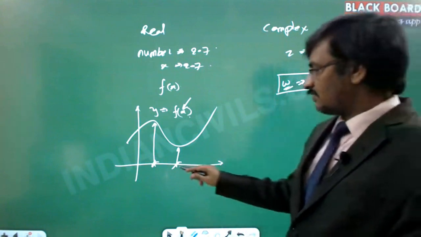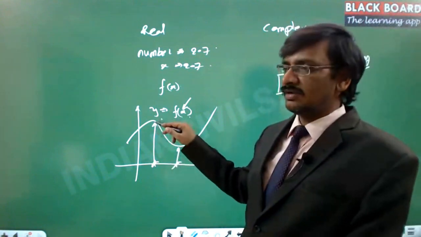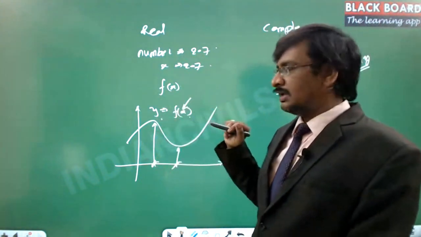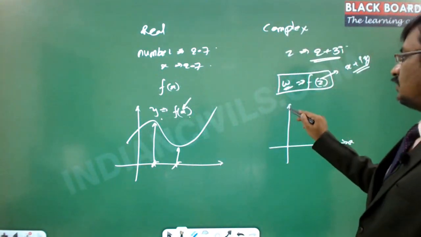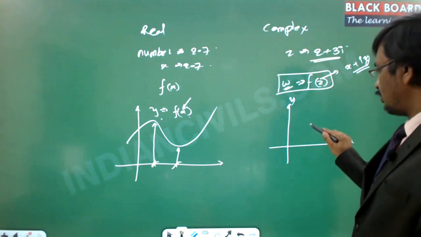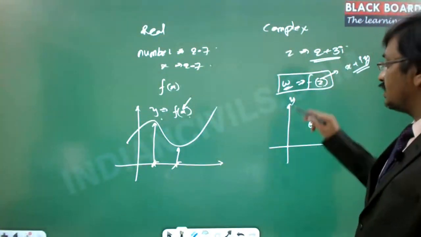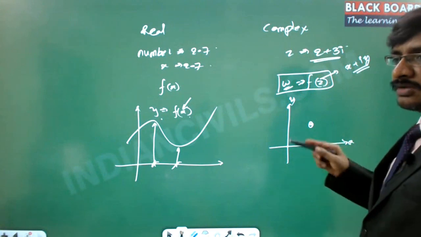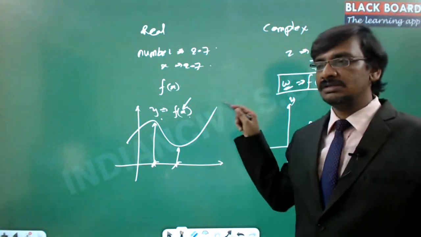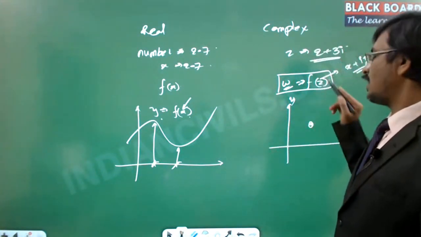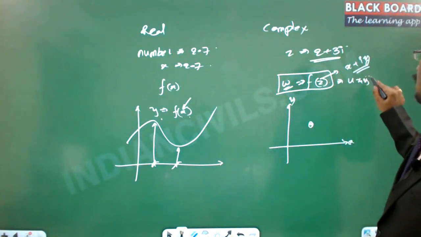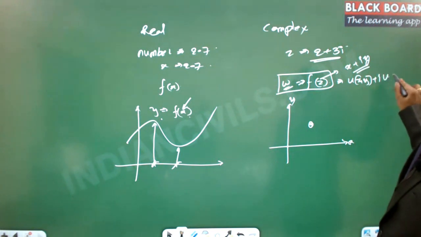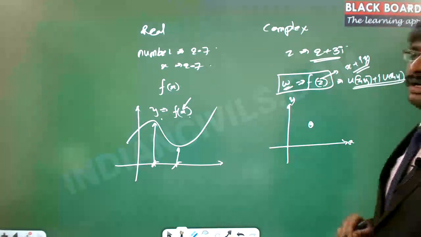The way we represented for each value of x an associated value of y vertically, now for z itself I need the x-axis and y-axis together so that I can represent a single point here. But this function also involves two different values because it is a complex function. For each value of z, there is a separate real part and imaginary part, and you have to identify them separately.